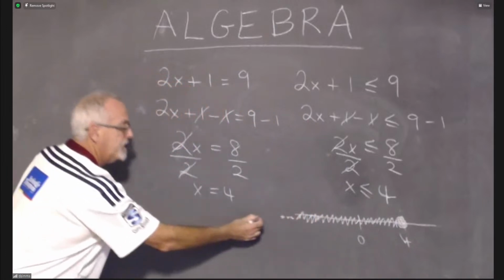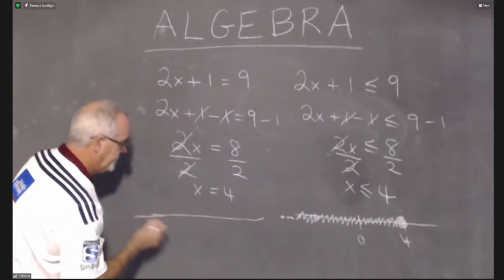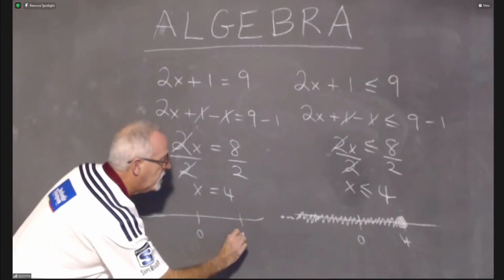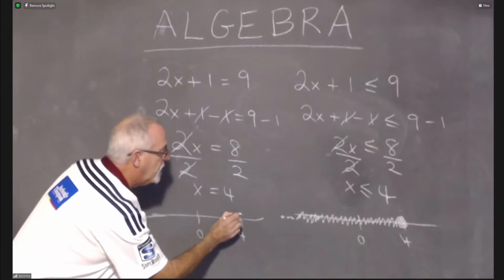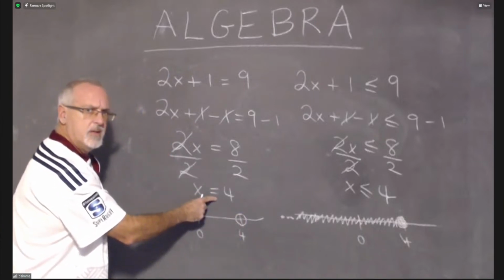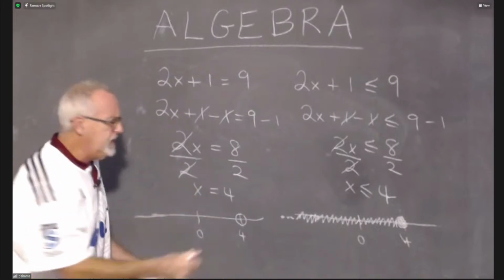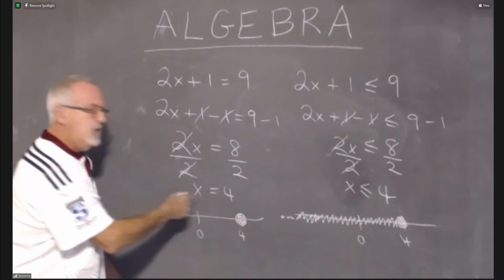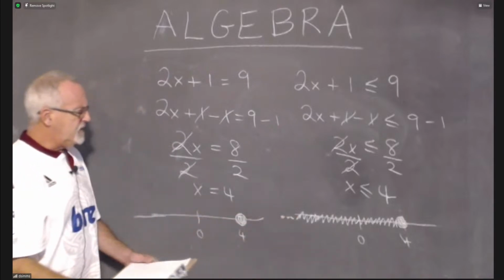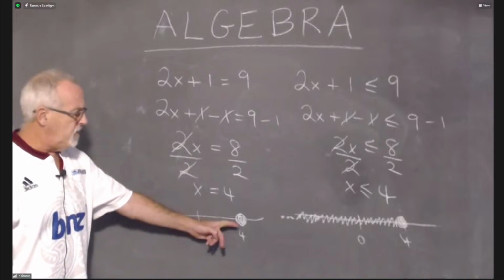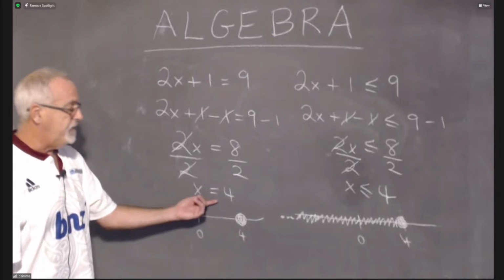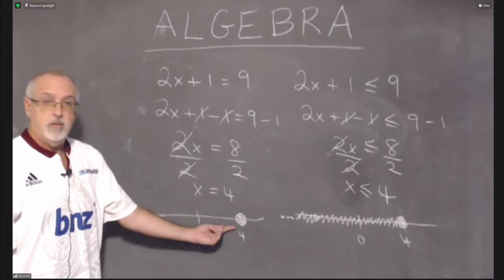Okay, how about graphing the equation on the number line? I need more chalk. Need to show my 0, need to show my 4. I'll put a circle on the 4. X equals 4. That's not or equal to, but it's equal to. We need to shade this. But there's no less than, so I don't need to shade to the left or to the right of it. Putting one shaded-in dot on the 4 is the appropriate graph for this answer because x equals 4. Well, this is all there is to it.